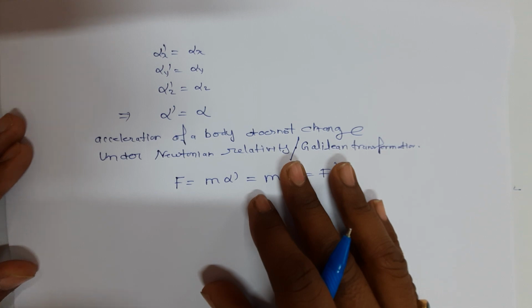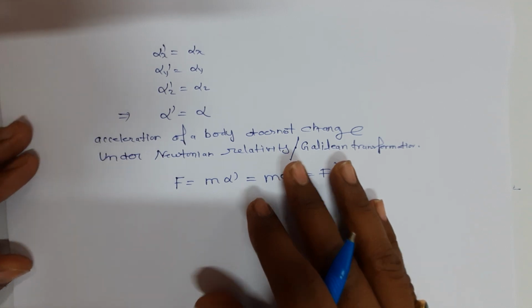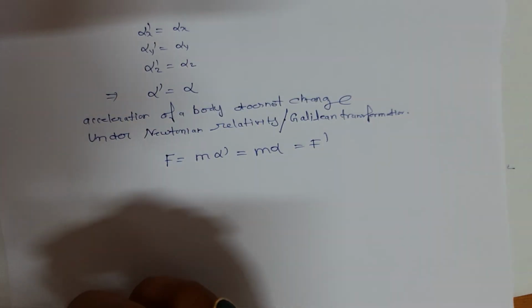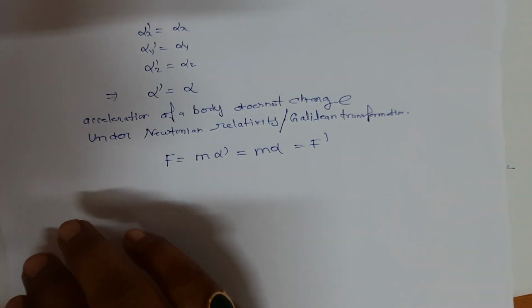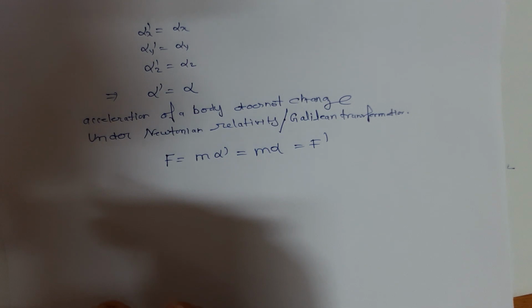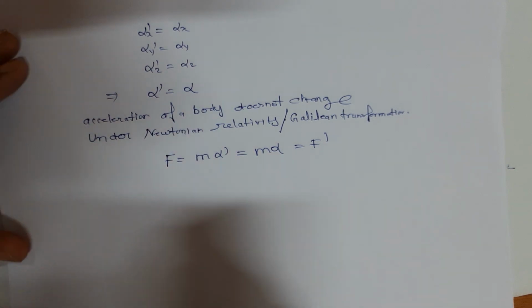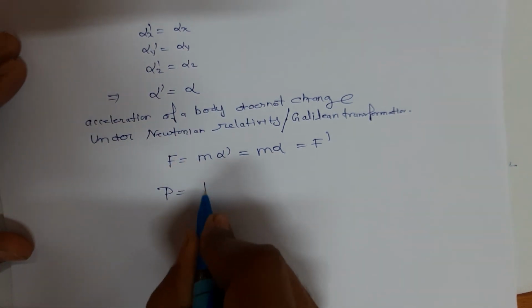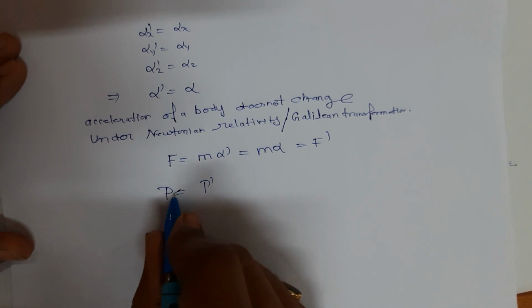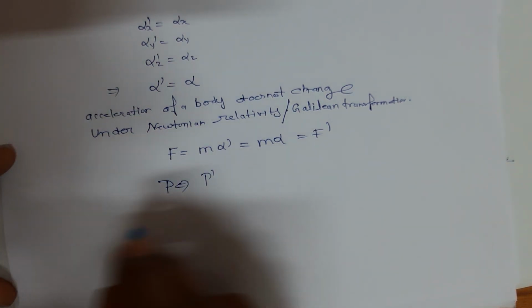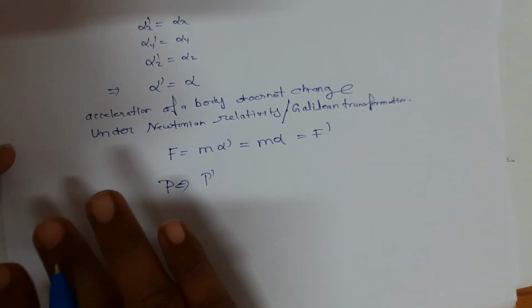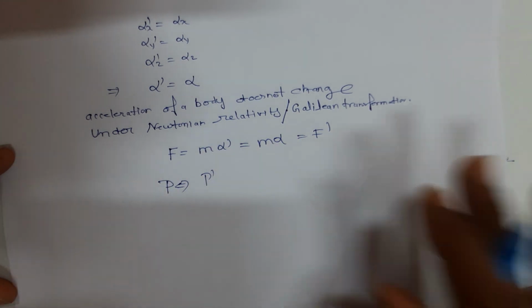Or we can say that force acting on the body is same in all the frames of reference which move relative to each other with some constant velocity. Therefore, we can say that Newton's law of motion and the equation of motion of a particle would be exactly the same in all inertial frames of reference under Galilean transformation equation. Similarly, we can show that momentum p and p dash have the same form in both the frames of reference. So these calculations confirm that laws of mechanics remain invariant under Galilean relativity.